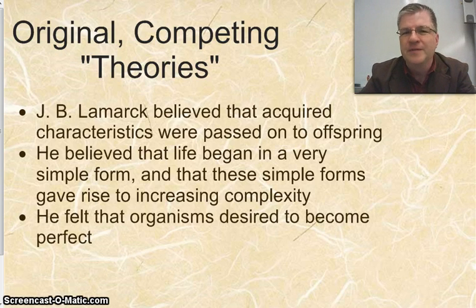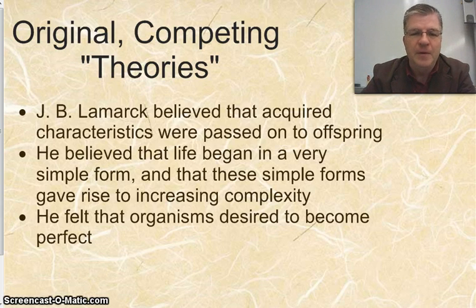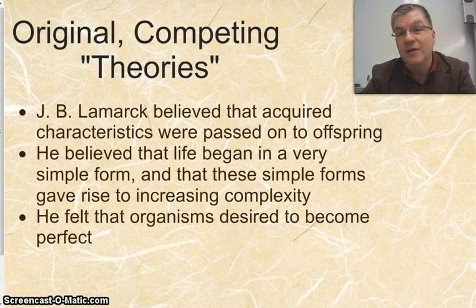He kind of felt that organisms had an inner desire to get better and eventually to reach this form that he would consider perfection. Now, in Lamarck's views, evidently humans were the perfect species and other species were striving to become like humans. Now, that makes sense maybe in some areas of the fossil record, but definitely not in others. To explain how giraffes got longer necks, he would often explain that some giraffes in their lifetime grew longer necks, and then they had babies with long necks. In fact, a lot of even modern people still today think that's what the theory of evolution explains. It definitely does not, as we will see later on in this chapter.